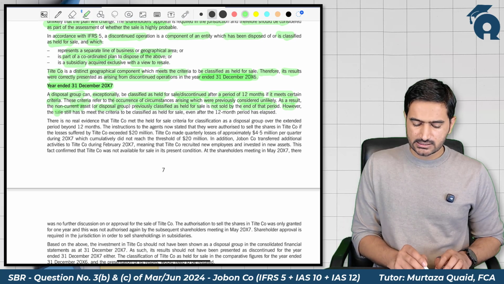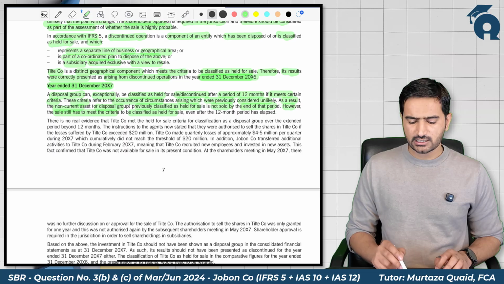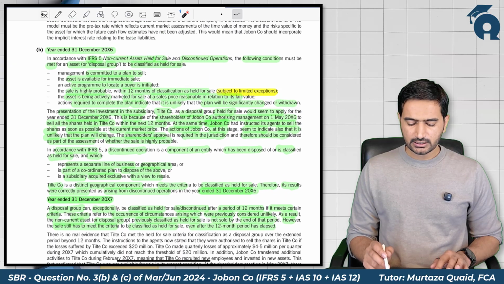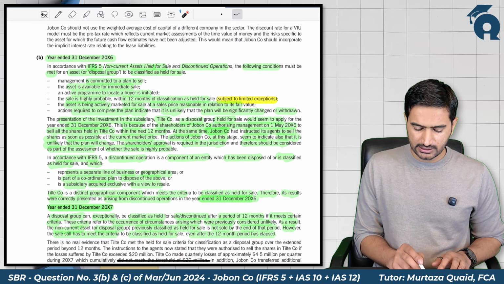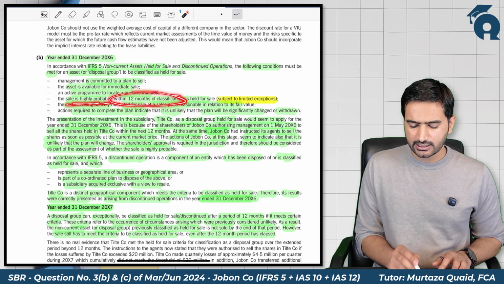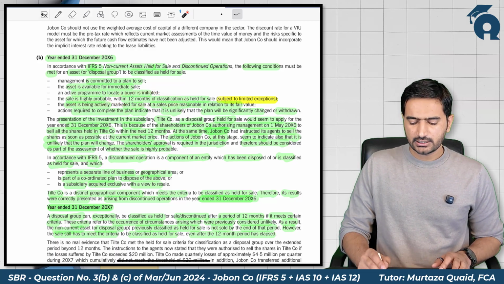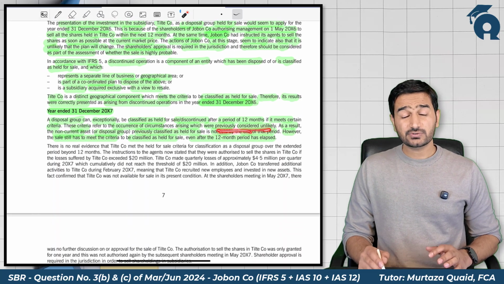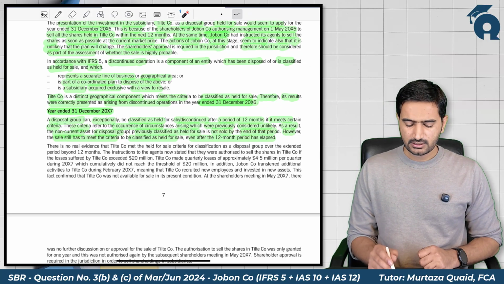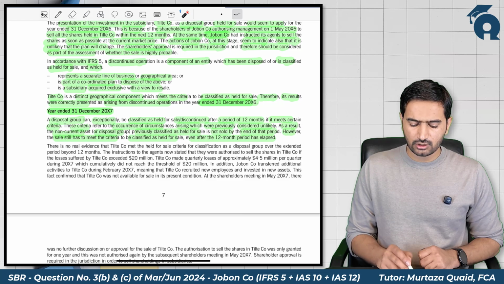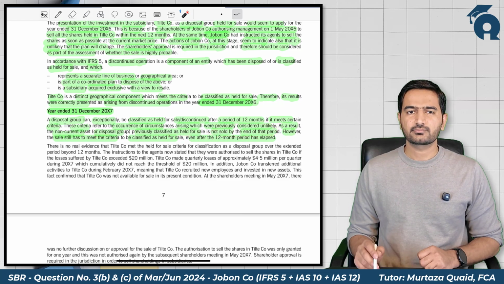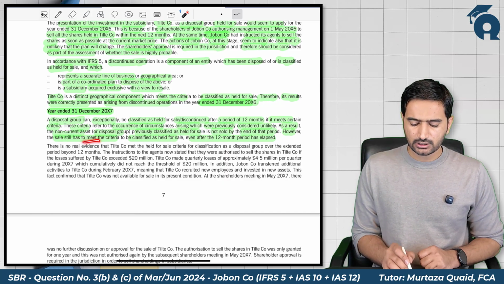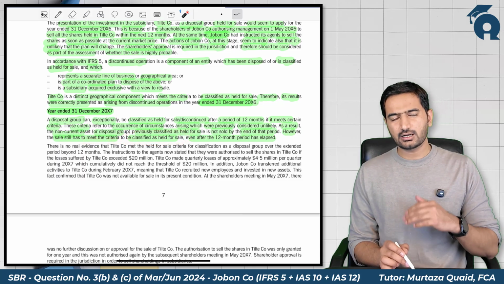However, the sale still has to meet the classification criteria to be classified as held for sale even after the 12-month period has elapsed. One of the conditions for classification as held for sale is that the sale is highly probable within the next 12 months of classification. But in exceptional circumstances, those considered unlikely at the time of classification, it might happen that the asset or group is not actually sold within 12 months. Still, that asset or disposal group can be classified as held for sale subject to the condition that the criteria for held for sale are still met.